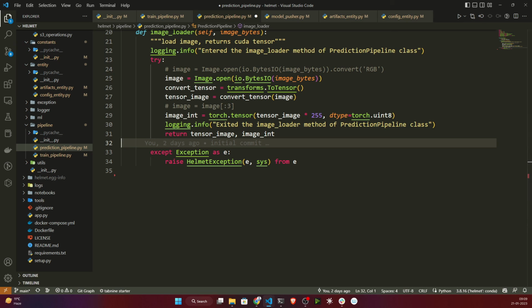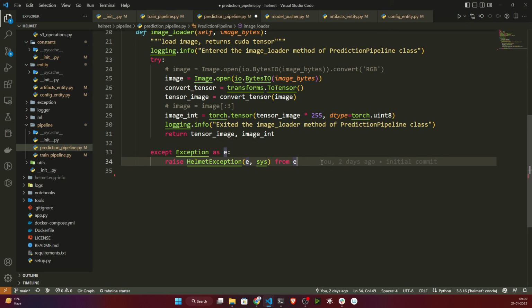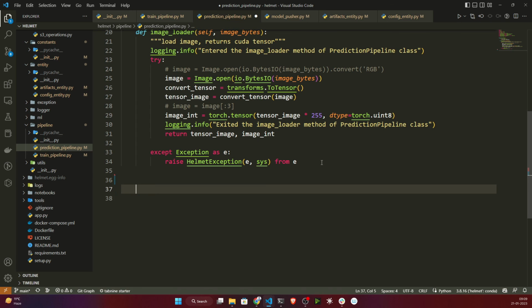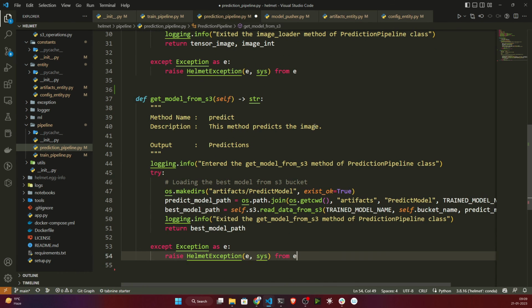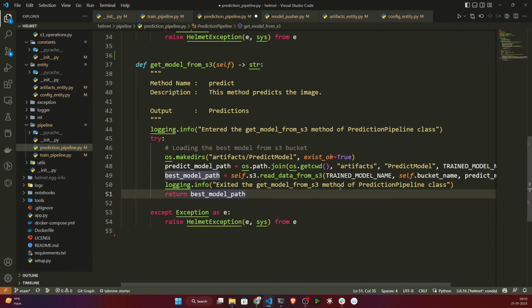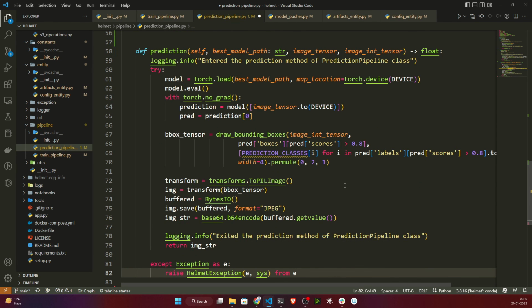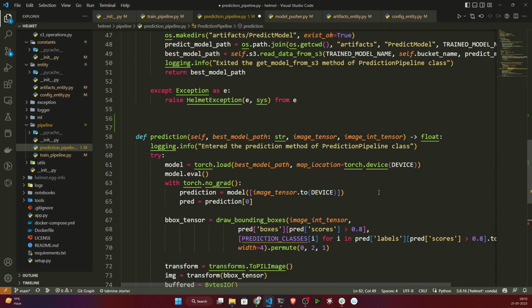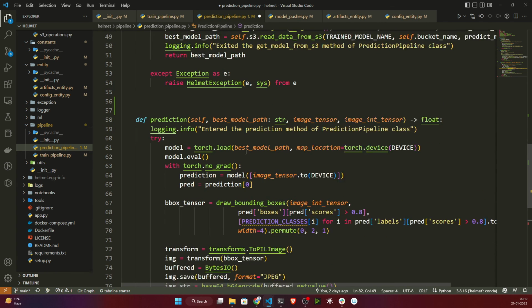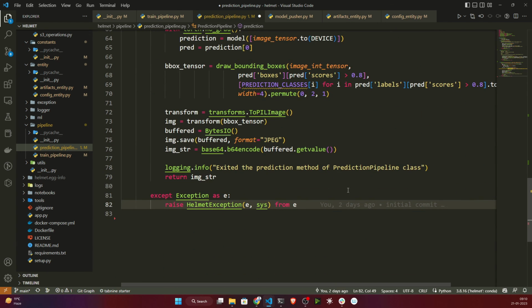Once it is done, I need to create another method because my model is present inside S3. Whenever you hit that, it will get the model from the S3. So this is the method for this. Now this is the final prediction code, and this is the same code if you open the notebook. I'm just referring to the same code. It will do your prediction and it will return this image string.